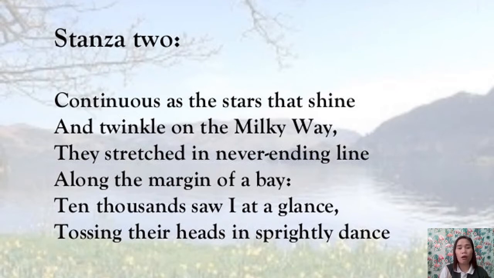So the second stanza opens with a simile. He compares flowers with stars, and a crowd of flowers like a galaxy of stars. And also Wordsworth says that flowers are looking like stars shining in the Milky Way. He compares the fluttering of flowers to the twinkling of the stars. And he also uses the phrase never-ending line, which means the flowers were visible as far as the poet's eyes could see alongside the shoreline of the bay. All right, so that is stanza number 2.